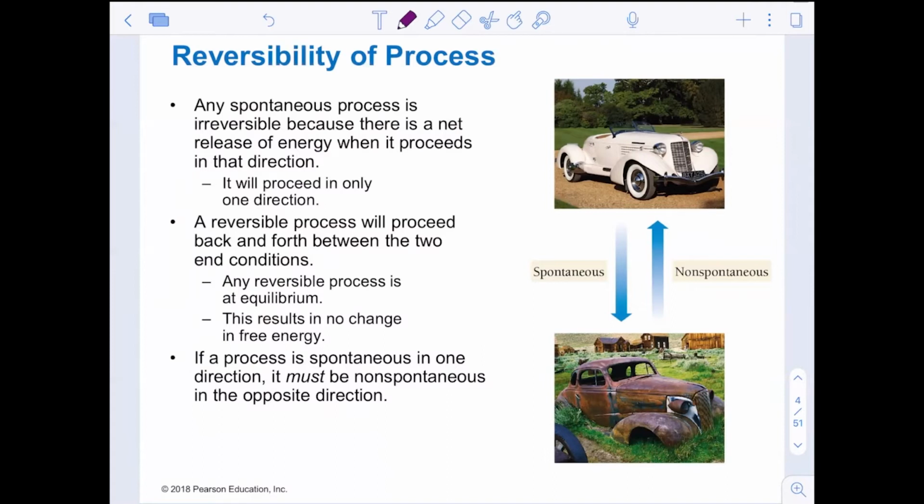So we're going to stick with our reversible processes and irreversible processes, and say that if a process is spontaneous in one direction, it must be non-spontaneous in the other direction. So just like rusting of a nice old-timey car is a spontaneous process, we are going to assume that it can't go backwards. It's non-spontaneous to go back to its shiny form from the 20s.